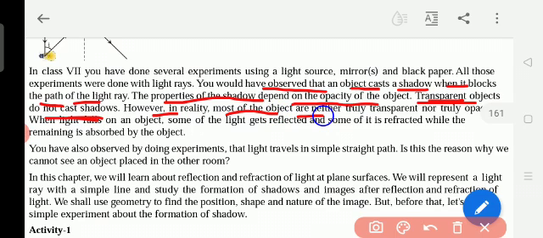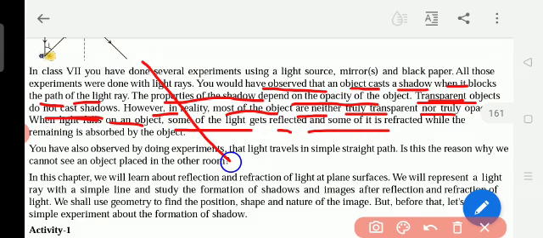However, in reality, most of the objects are neither truly transparent nor truly opaque. When light falls on an object, some of the light gets reflected and some of it is refracted. Refracted means bending. Reflected means it goes in a straight way.